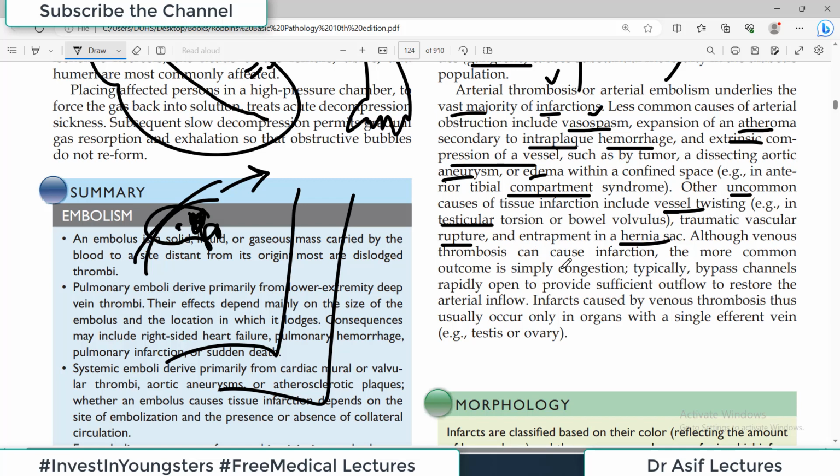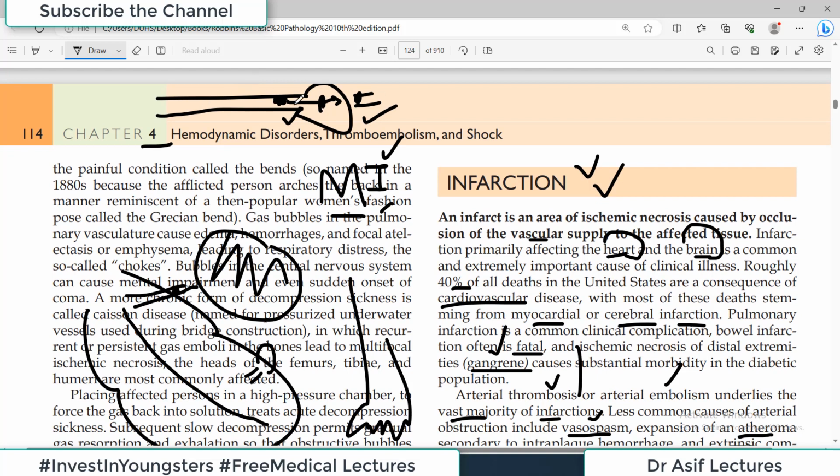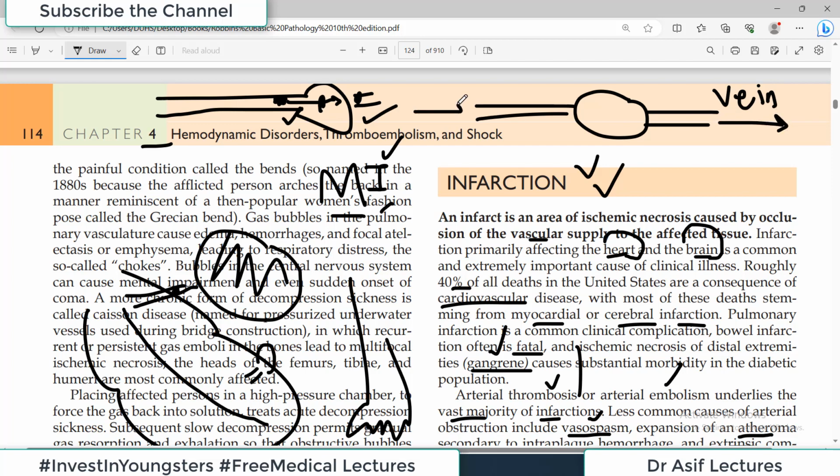Okay, although venous thrombosis can cause infarction, the common outcome is simply congestion. Typically, bypass channels rapidly open to provide sufficient outflow to restore the arterial inflow. That's an important line. देखें, अभी तक हम जितनी बात कर रहे थे वो आर्टीरियल सप्लाई की बात कर रहे थे, कि ये एक आर्टरी जा रही है इस ऑर्गन तक, बट आपको पता है कि this is an artery, फिर उससे arteriole और capillary, और suppose ये ऑर्गन है तो इसको सप्लाई करने के बाद जो फिर इससे exit phenomenon है वो vein का है. So there is a vein which exits from the organ and it carries the deoxygenated blood. So arteries are bringing in the blood and veins are carrying the blood away.